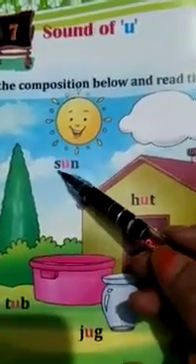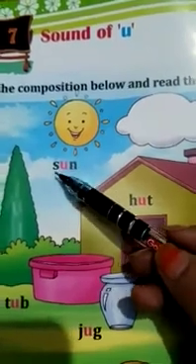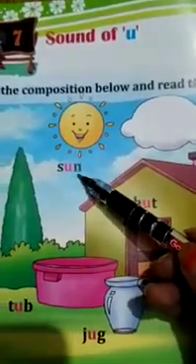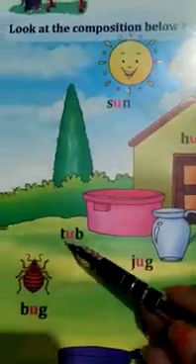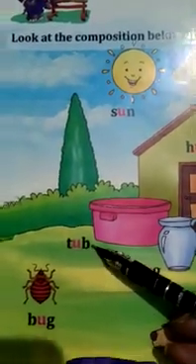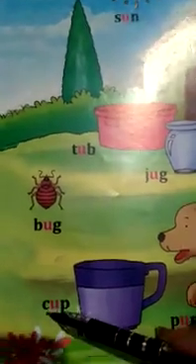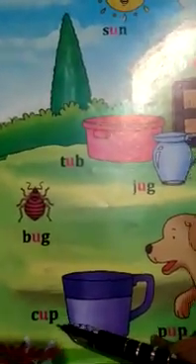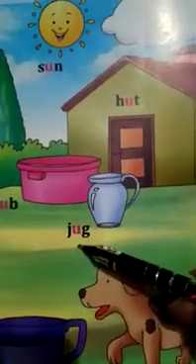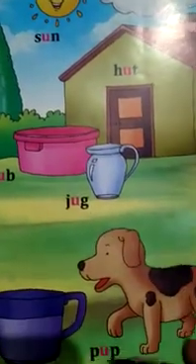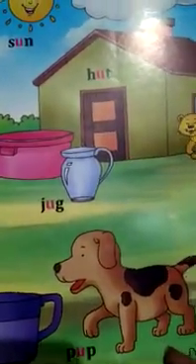Let's start. S, un. S, a, n. Sun. T, a, b. Tub. B, a, g. Bug. K, a, p. Cup. J, a, g. Jug. P, a, p. Pup.